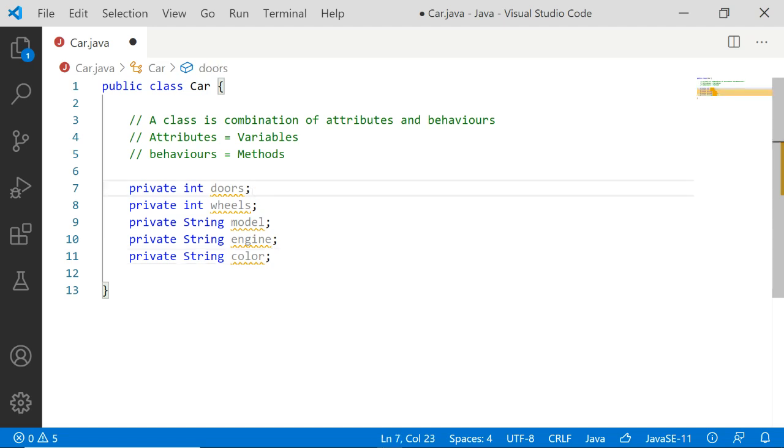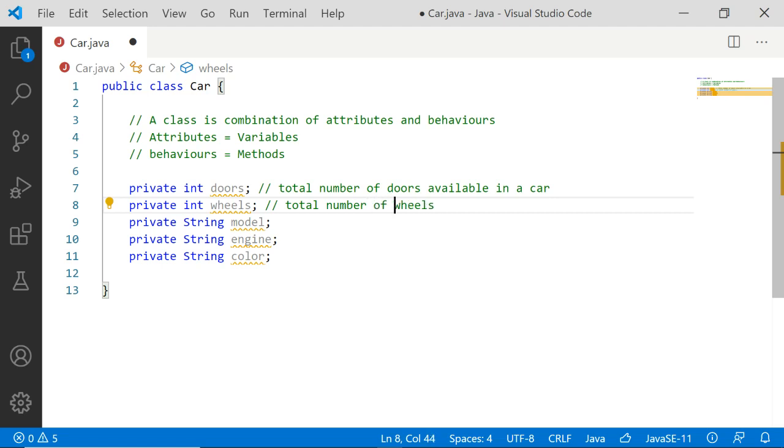First one is the total number of doors available in a car. Next one, wheels: the total number of wheels available in a car. Next one, model, which is a model name.